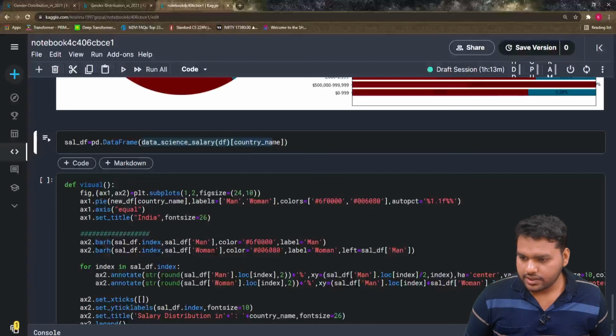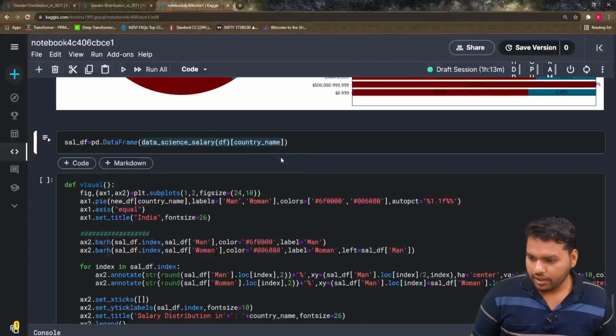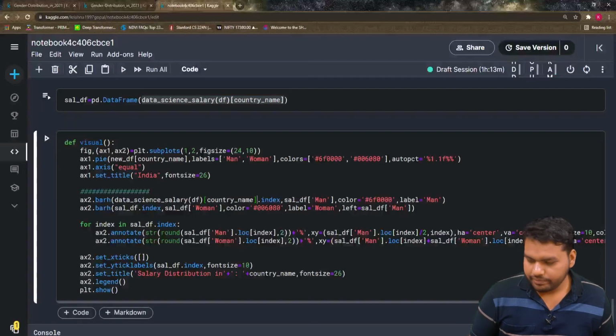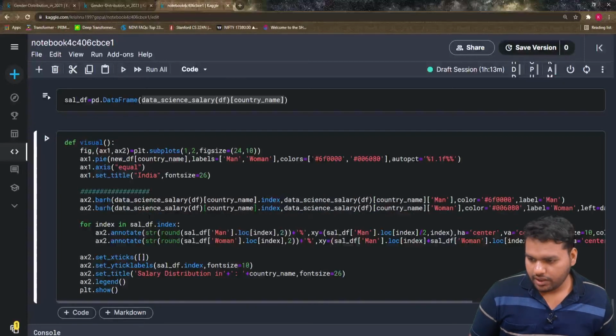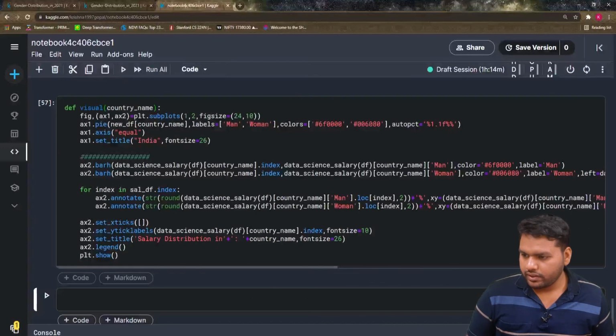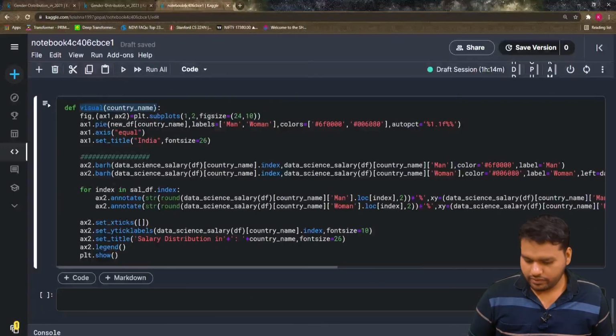Then just copy data scientist salary country name and put it everywhere for cell df. Now this function itself calculates for us, so we don't need to worry. Pass the country name here, and call this function for India.